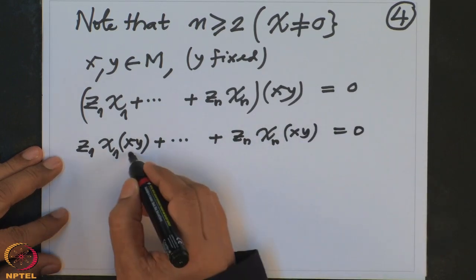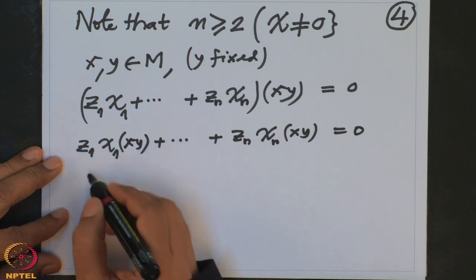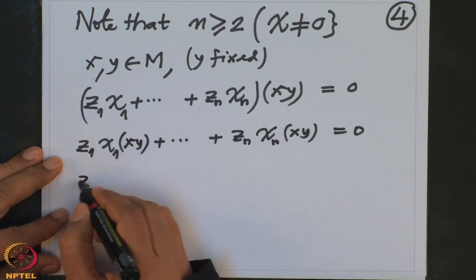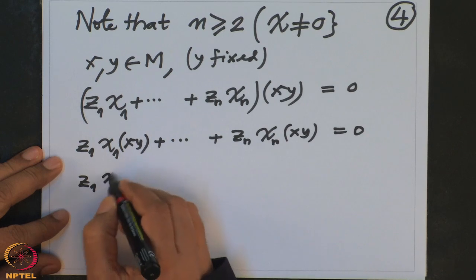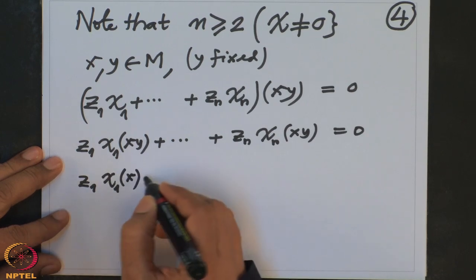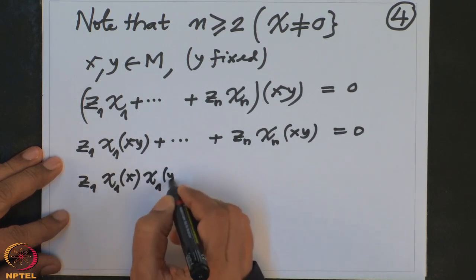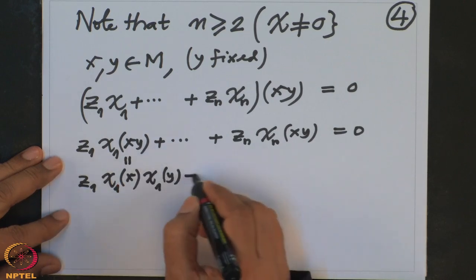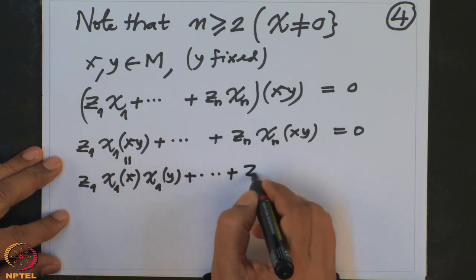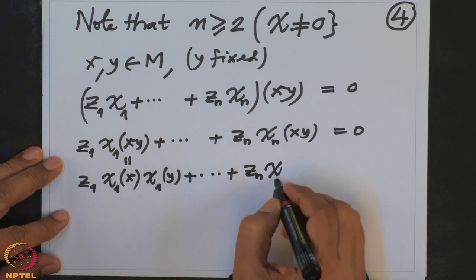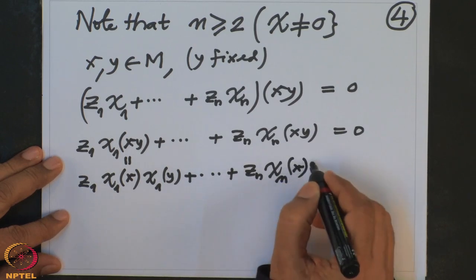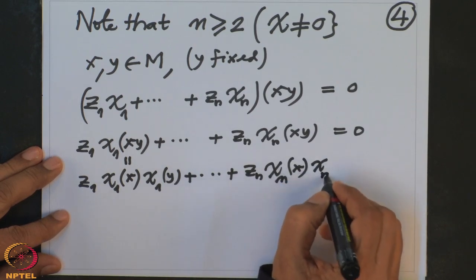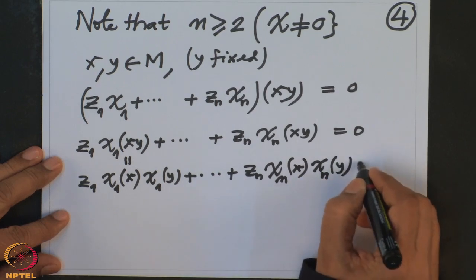But because it is a monoid homomorphism, this one is z1 chi1(x) chi1(y), and so on. The last one is zn chi-n(x) chi-n(y), and this is 0.